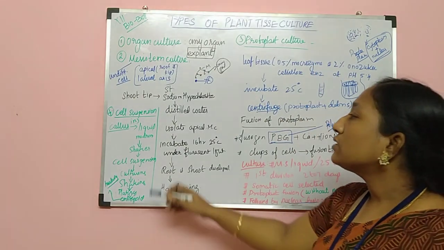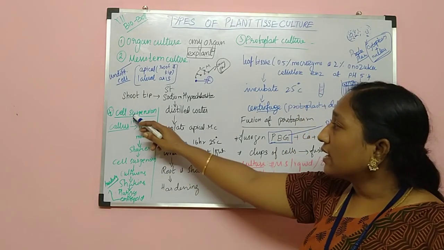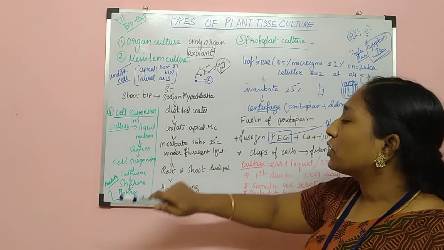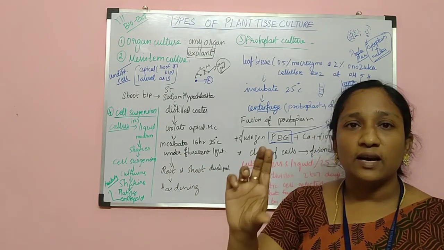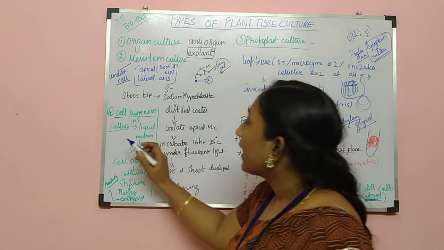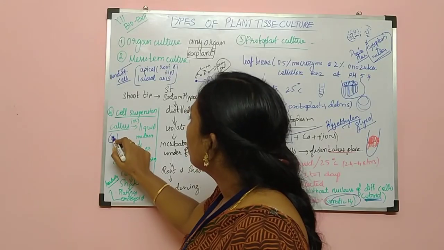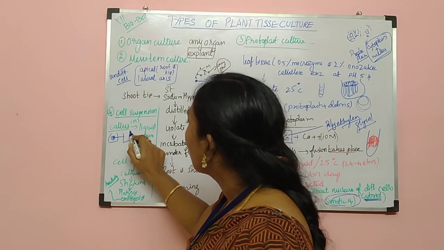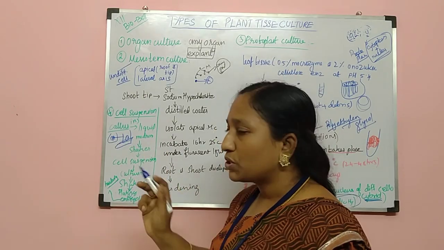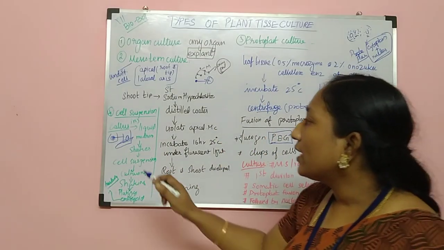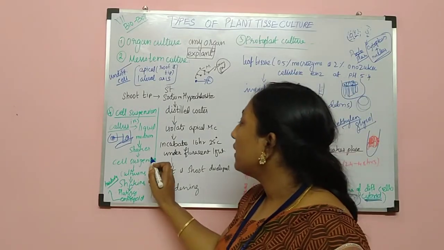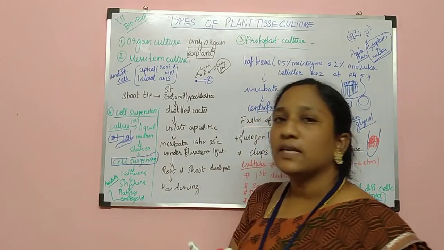The last type is called cell suspension. In cell suspension, the callus that has already developed in the conical flask is taken. This callus is inserted into the liquid medium and kept in a shaker. The shaker makes a continuous shake. While it is shaking, the callus will be split into cells, and this is called cell suspension.